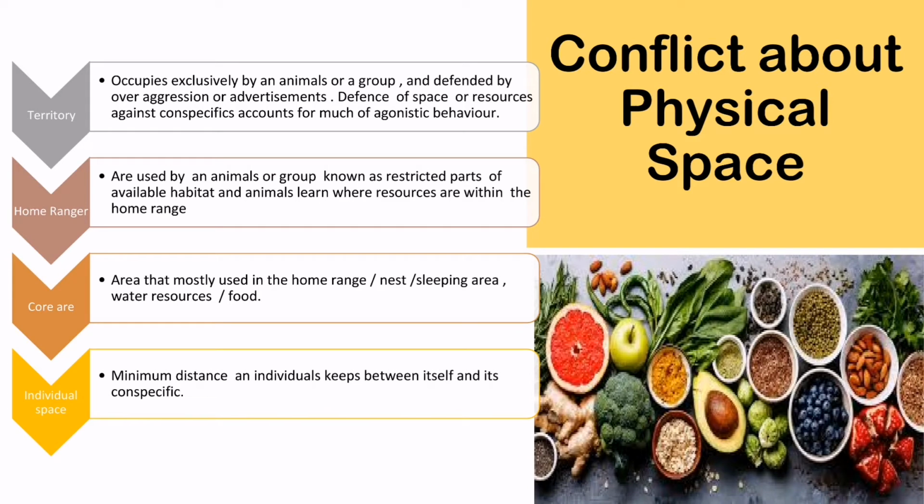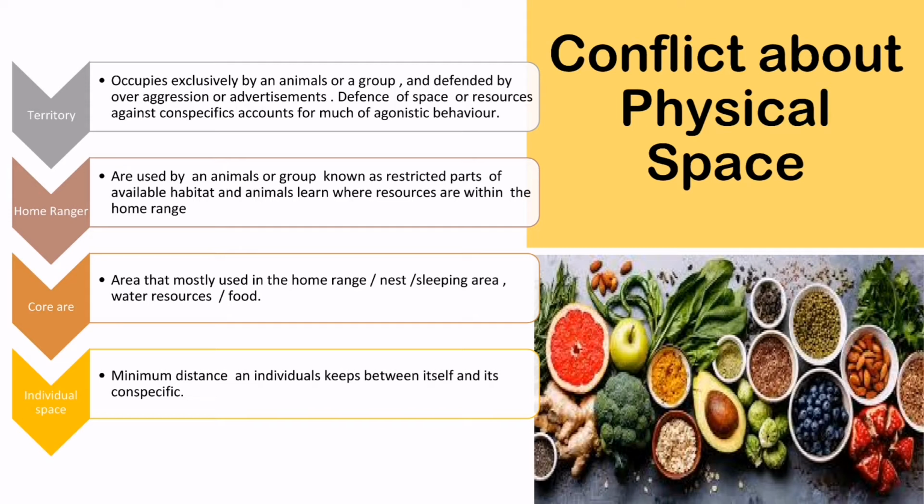Next is conflict about physical space. Animals have four kinds of physical space: territory, home range, core area, and individual space. Territory is occupied exclusively by an animal or group and defended by overt aggression or advertisement. Defense of space or resources against conspecifics accounts for most agonistic behavior.